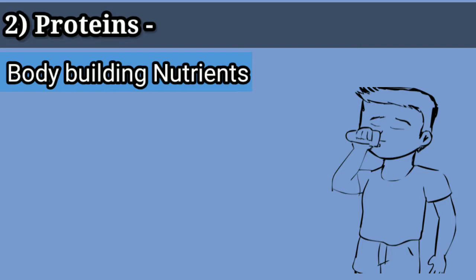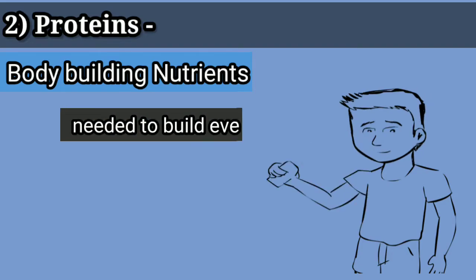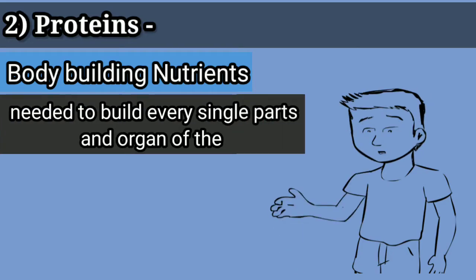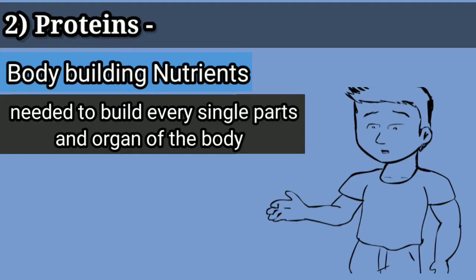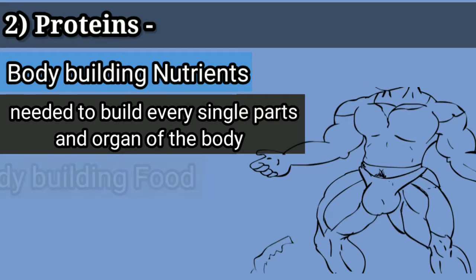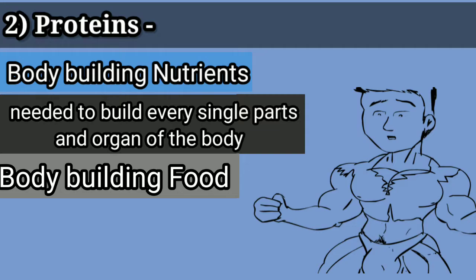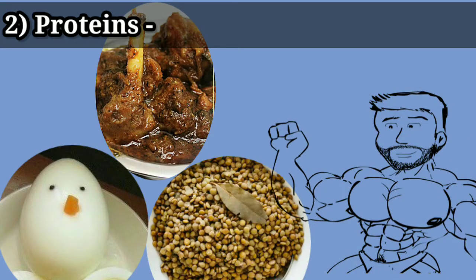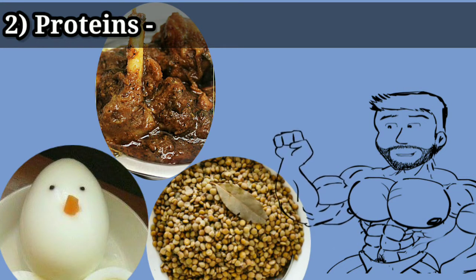Proteins are the bodybuilding nutrients. They are needed to build every single part and organ of the body. They help in growth and repair of the body. Protein is known as bodybuilding food. Egg, meat, lentils, etc. are good sources of protein.